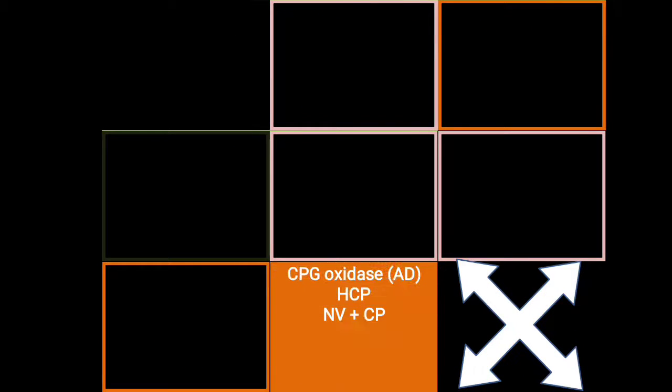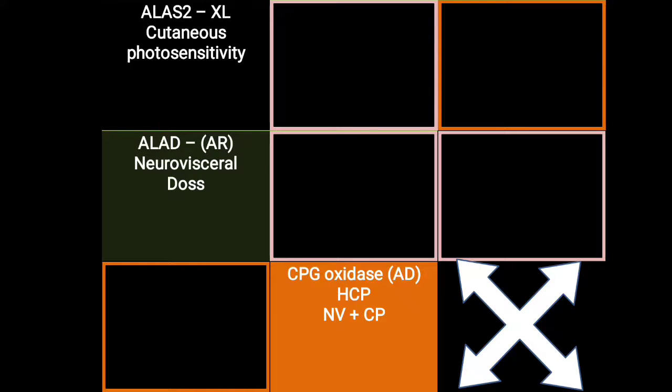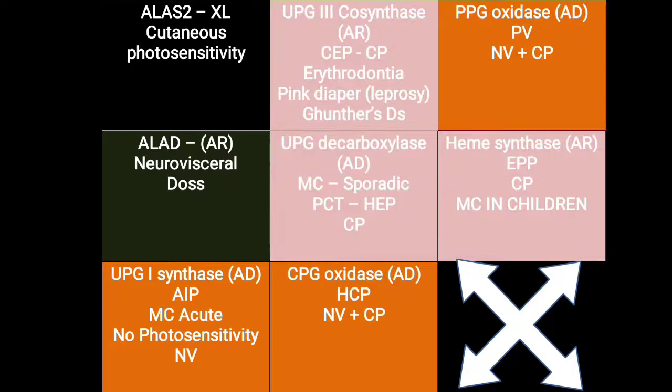So this CpG oxidase deficiency is leading to hereditary coproporphyria, which is one type of autosomal dominant disorder. Here you have to remember that neurovisceral and cutaneous photosensitivity are both seen. Then ALAS and ALAD deficiency are rare conditions that can also lead to porphyria. But here you have to remember all these different kinds of porphyria, and here the number 6 enzyme, that is CpG oxidase, which is present in mitochondria, is not working properly, and that is leading to hereditary coproporphyria, and it is one of the hepatic varieties as well as the autosomal dominant varieties of porphyria. So that's all about hereditary coproporphyria.